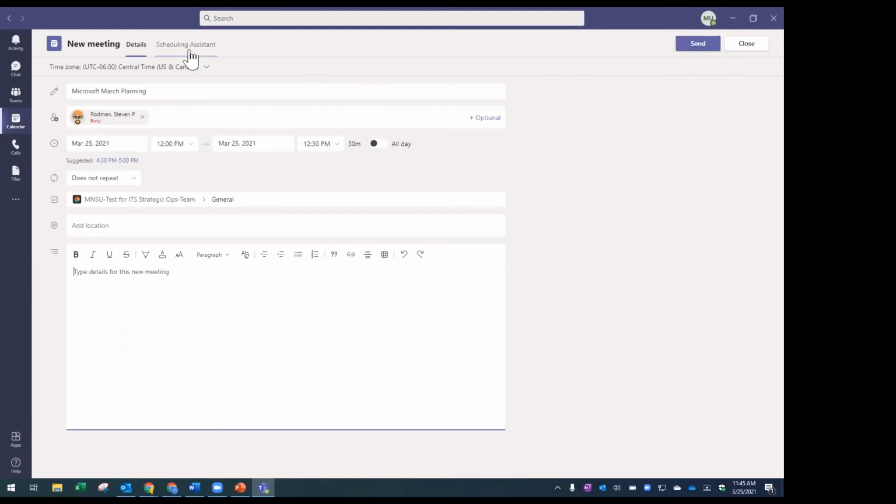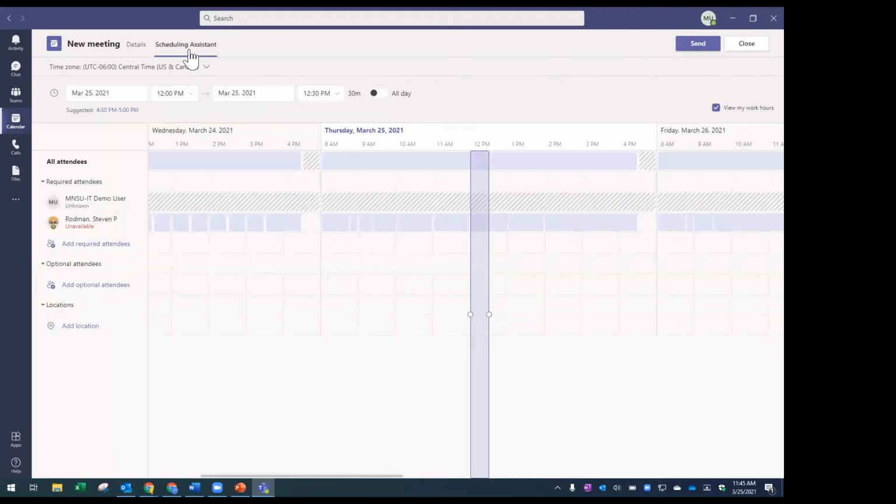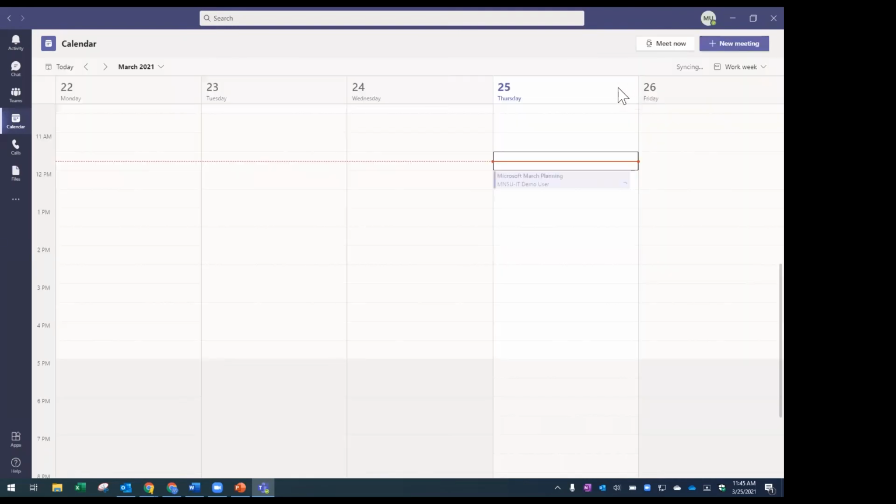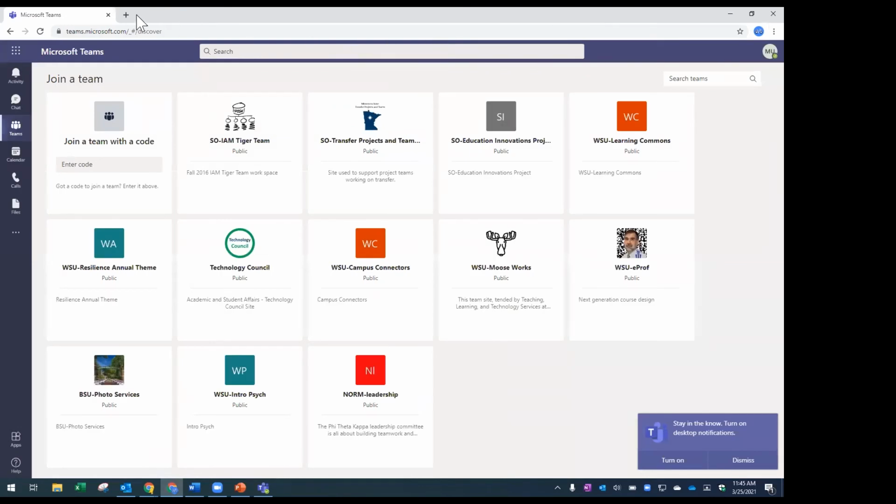Or I can hop into, much like in Outlook, I can use Scheduling Assistant to find a time that works for us. And then also from the Outlook application, when you're scheduling a meeting through Outlook, there's a little toggle to the right of the location field, and you can make a Teams meeting through Outlook as well.